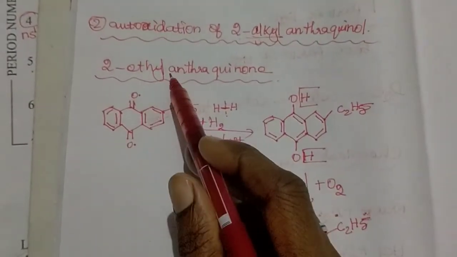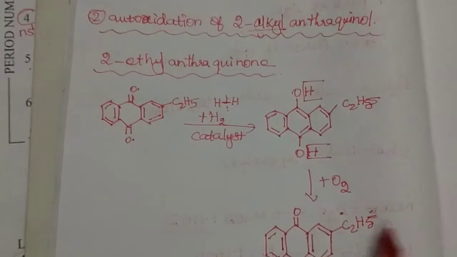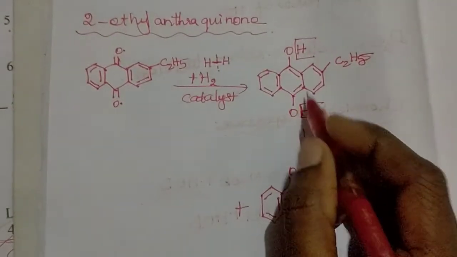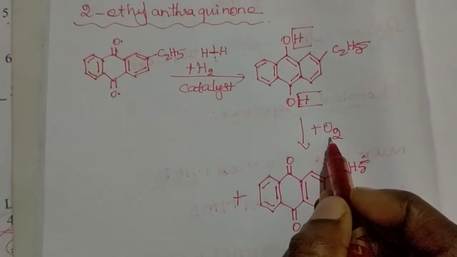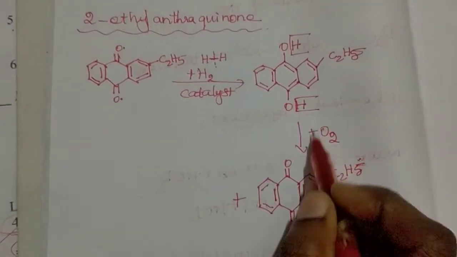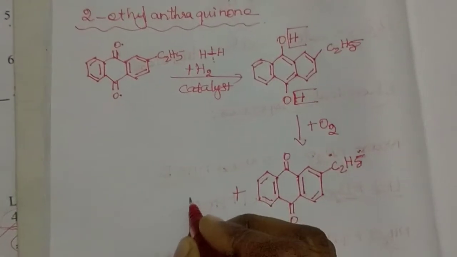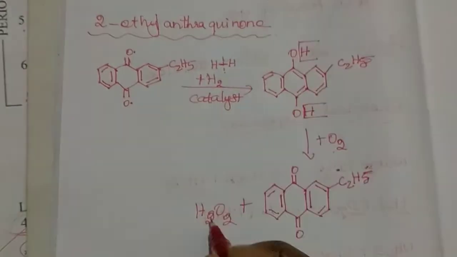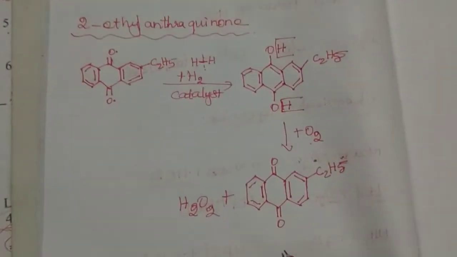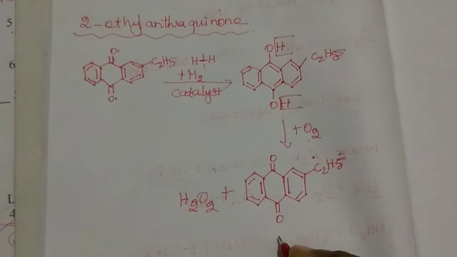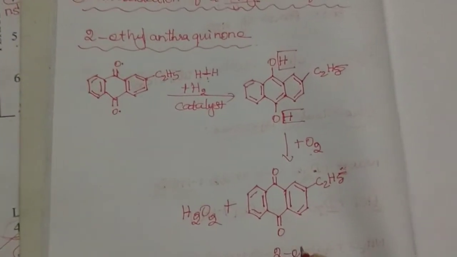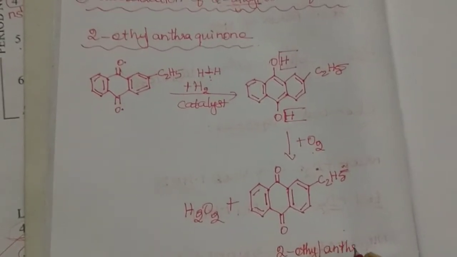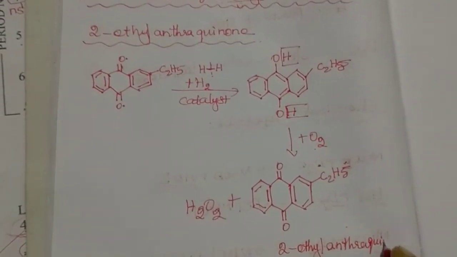An alkyl compound here is an ethyl compound. So in 2-ethyl anthraquinol, the two hydrogens are combined with the two oxygens, and it becomes H2O2, and the major product of this reaction is 2-ethyl anthraquinone.